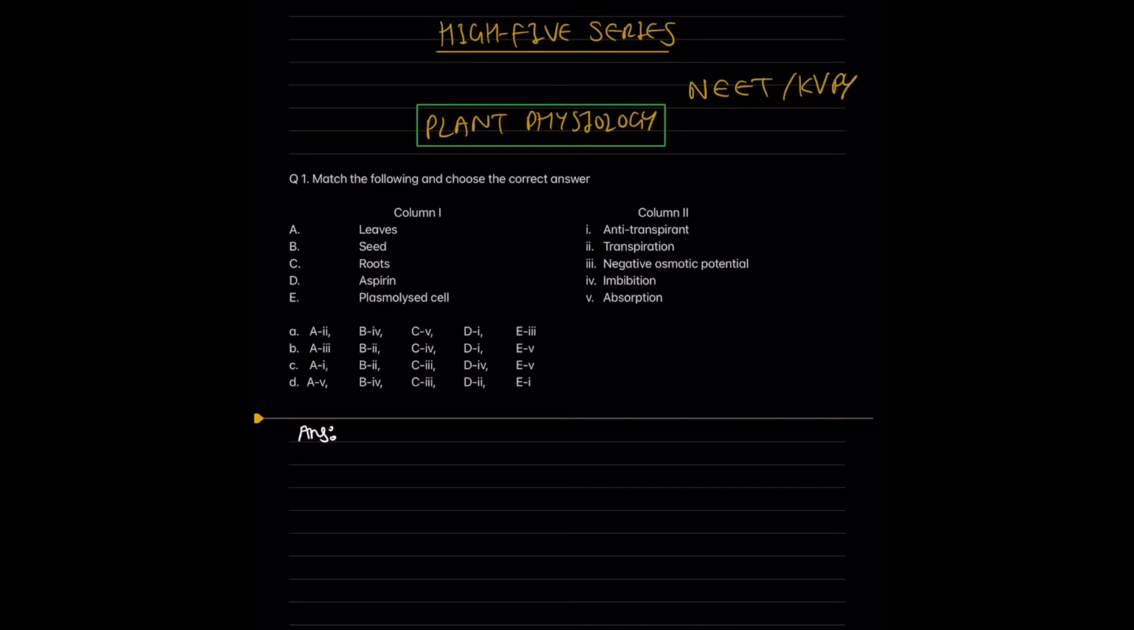In this question, we are supposed to match column 1 with column 2. So I'll directly start over here. Leaves in column 1 are directly linked to the process of transpiration, which is nothing but the loss of water by the leaf surface area. And if I come down in column 1, we'll encounter seed, and seed is linked to the process of imbibition, which is basically absorption of water molecules, which also helps the seedling to come out of the soil. So I'll connect this with option number 4, which is imbibition.